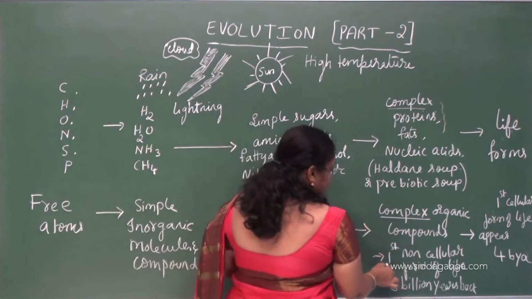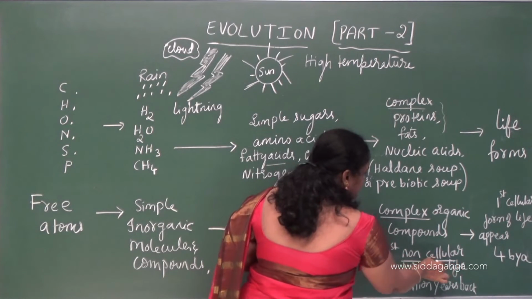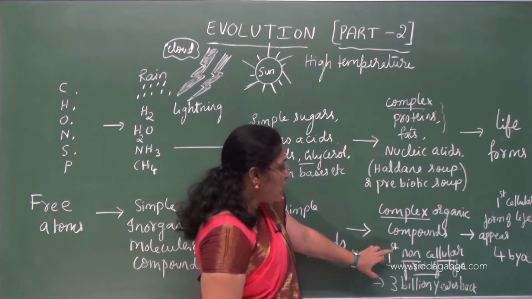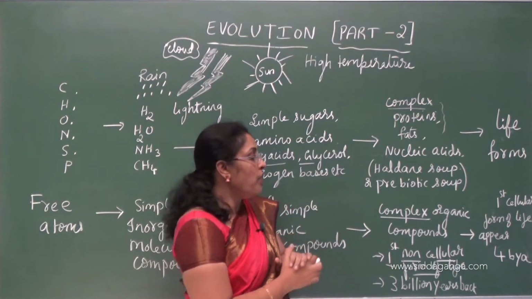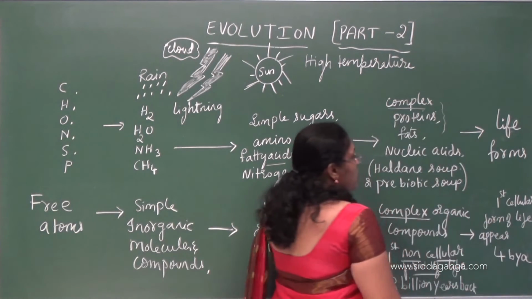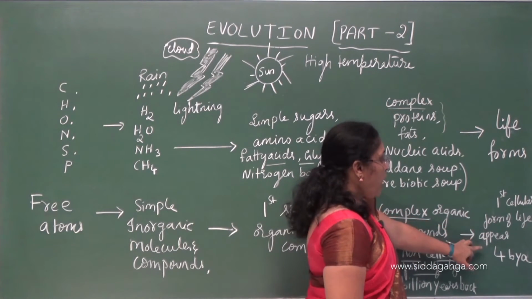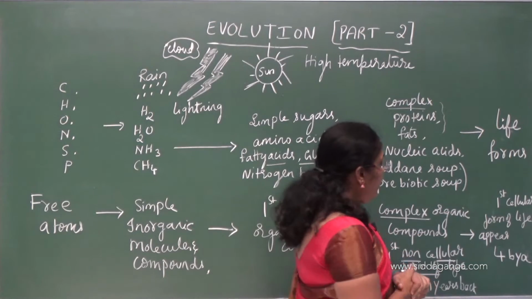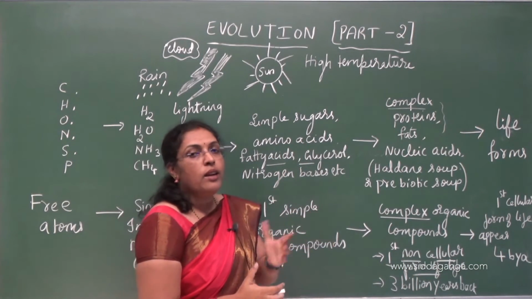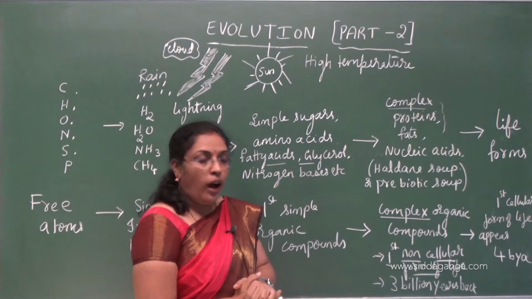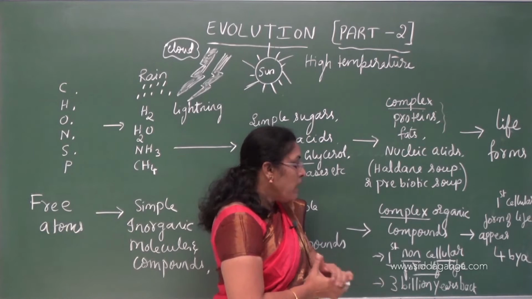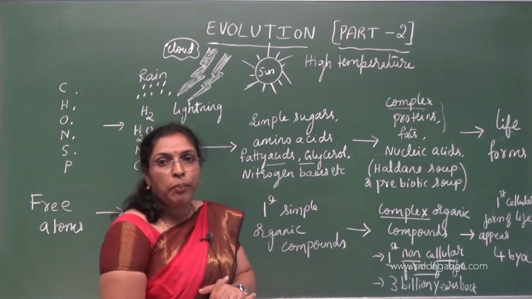These are called the first non-cellular form of life. These are considered as the first non-cellular form of life that gave rise to life forms. So the first cellular form of life appeared 4 billion years ago or 500 million years after the formation of Earth, whereas the first non-cellular form of life was formed 3 billion years back.